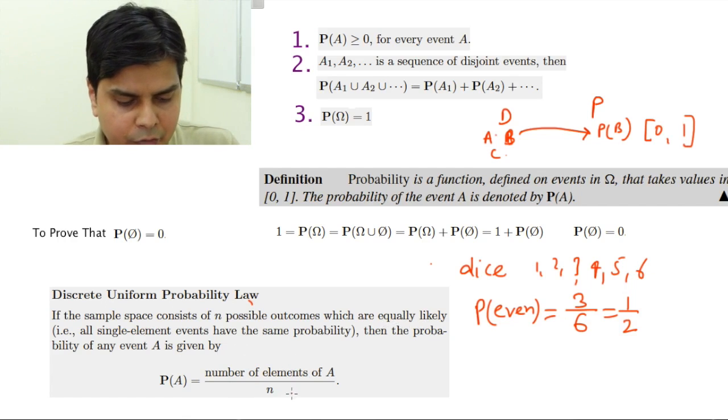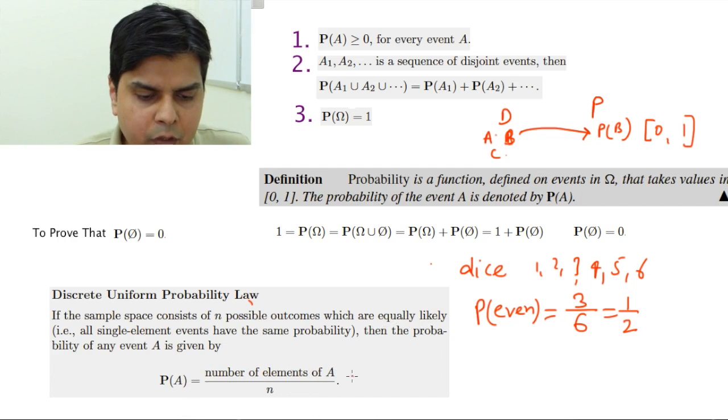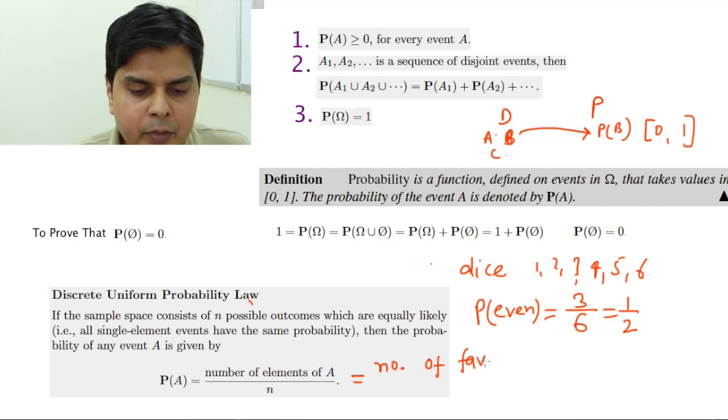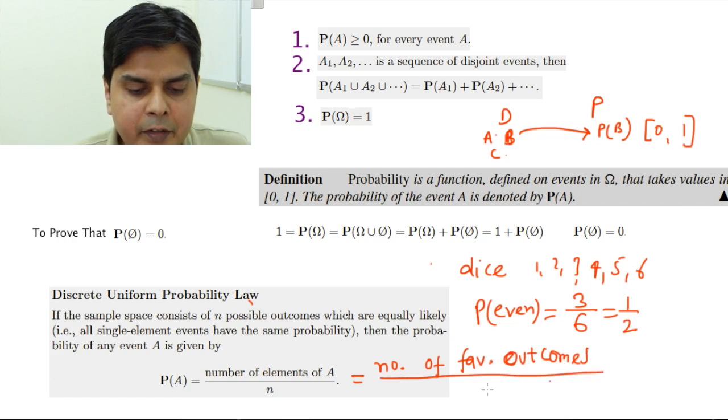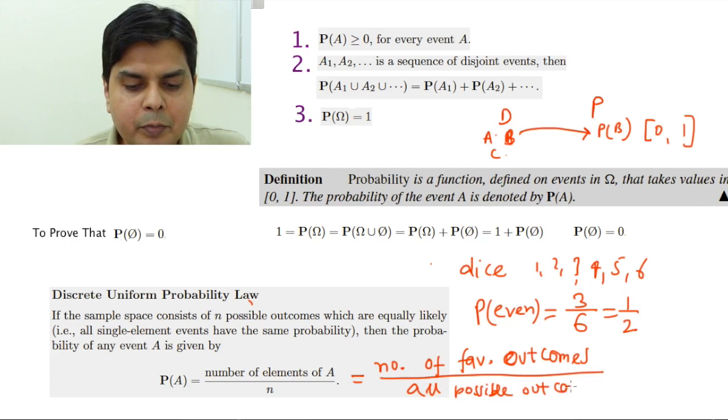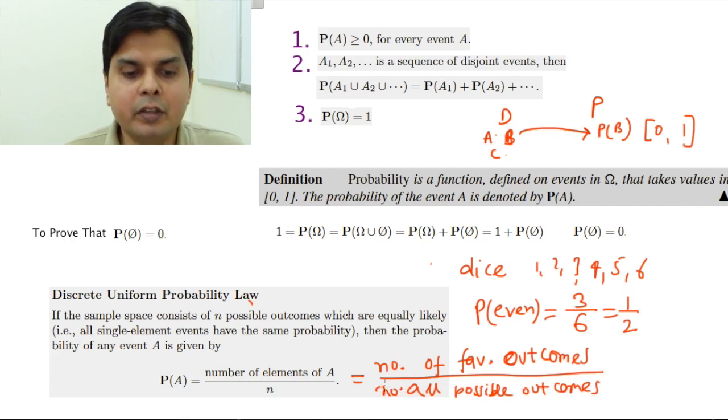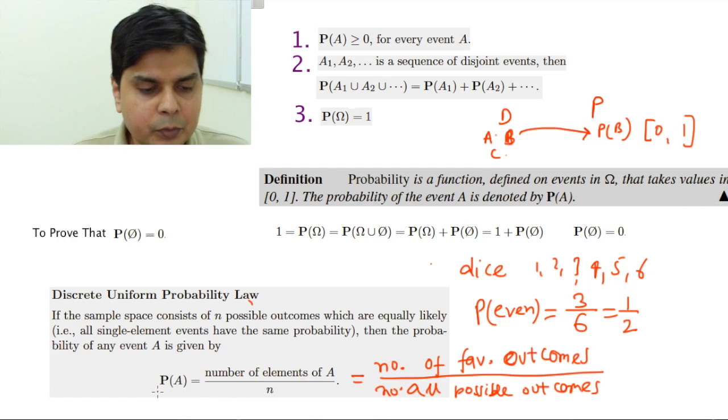Another way of writing this formula is that you can write that probability of A is equal to the number of favorable events. Favorable events means the number of favorable outcomes divided by the number of all possible outcomes. So this is another way of writing this probability.